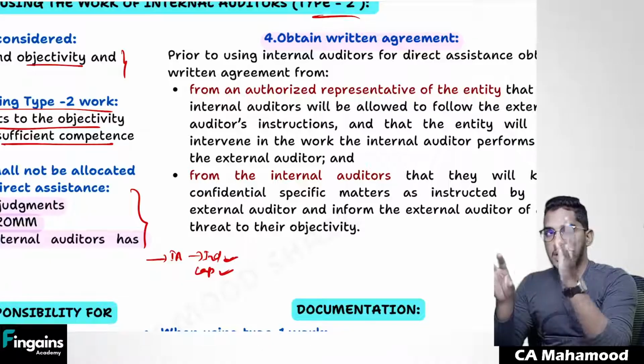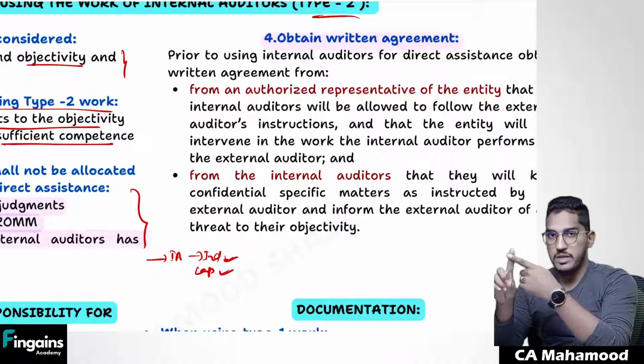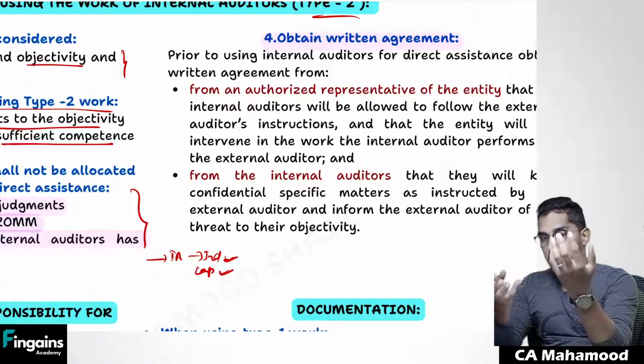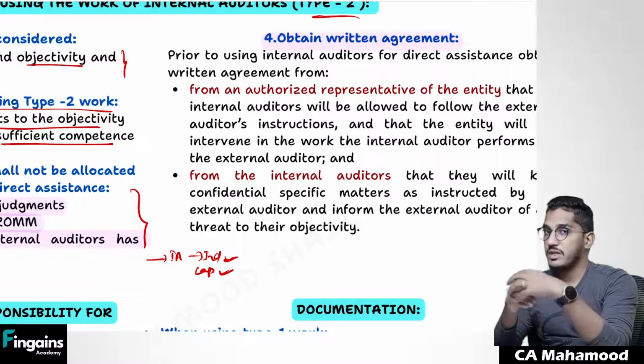Because for the internal auditors, ultimately remuneration will be paid by management. So internal auditors will follow whose instructions? Management instruction or external auditor instructions? They will give priority to whom? They will give priority to management.